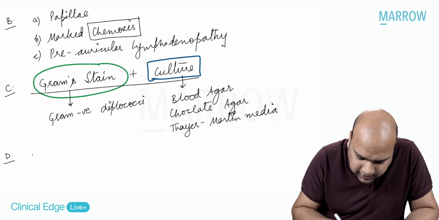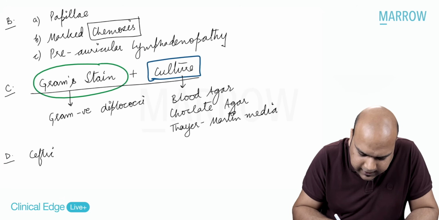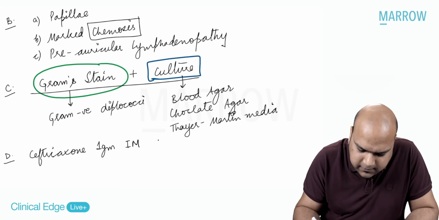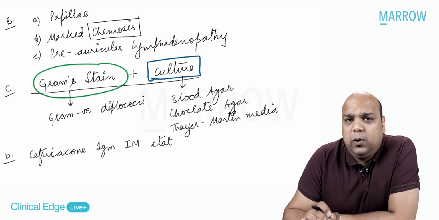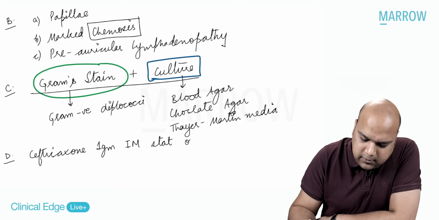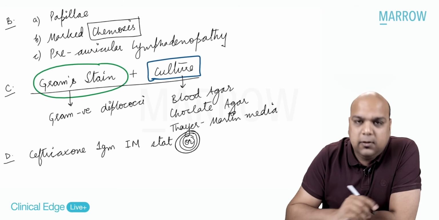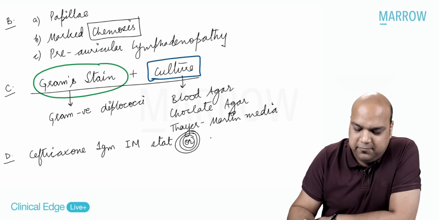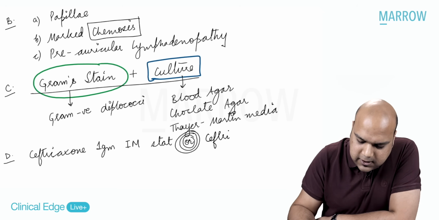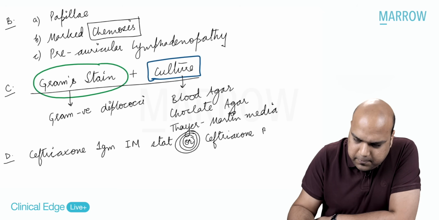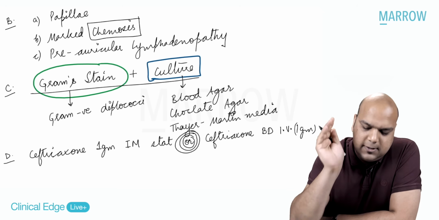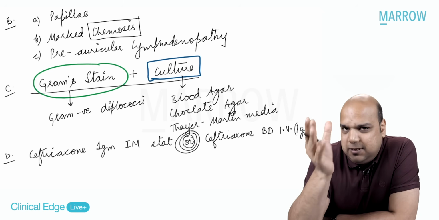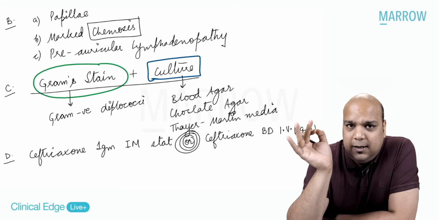So the first thing that we would like to do is ceftriaxone 1 gram IM stat. Okay, that's our treatment. Ceftriaxone injection 1 gram IM stat, or, very important, if it is very severe, then you can even think about ceftriaxone 1 gram IV BD. Obviously, the dose remains 1 gram. Ceftriaxone 2 times a day IV. That is your dose in this case.